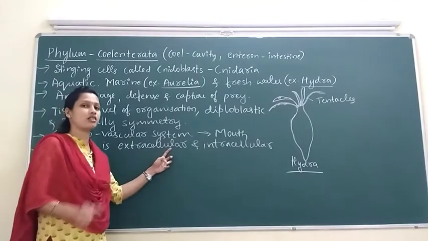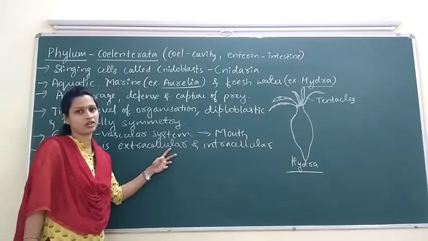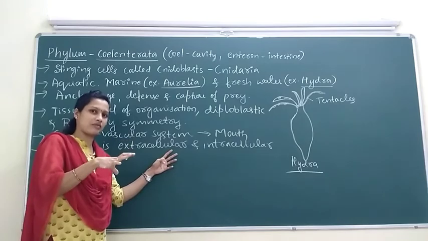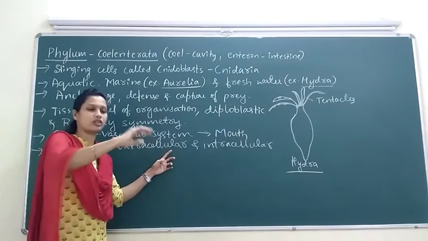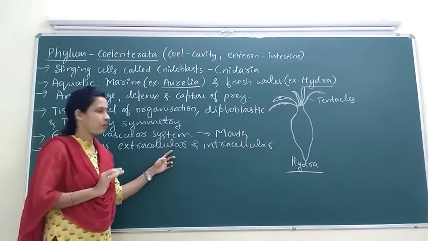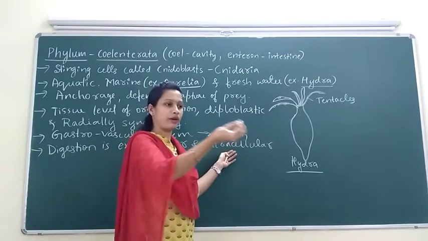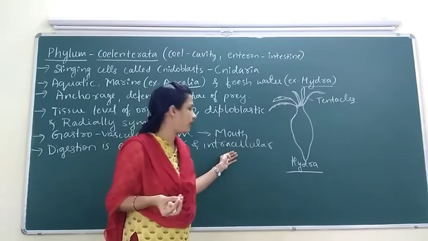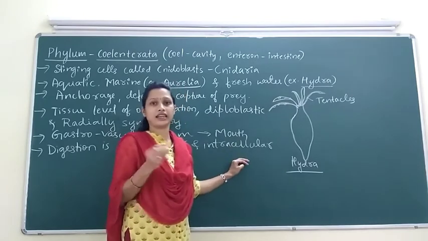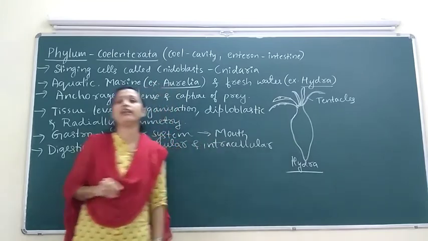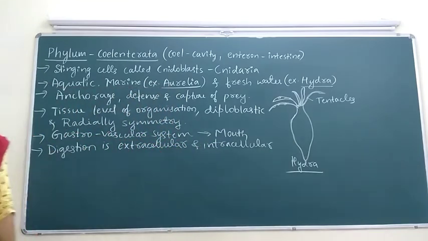Extracellular digestion means there is no digestive system, so they pour digestive enzymes over the food. Intracellular digestion means they bring the food molecules into the cell, and inside the cell, digestive enzymes act on the food. Both types of digestion take place.